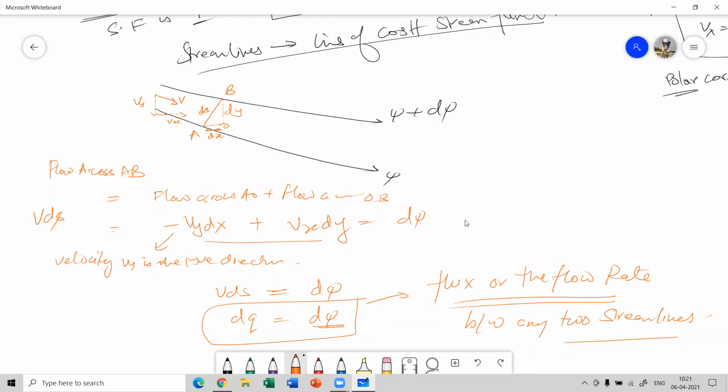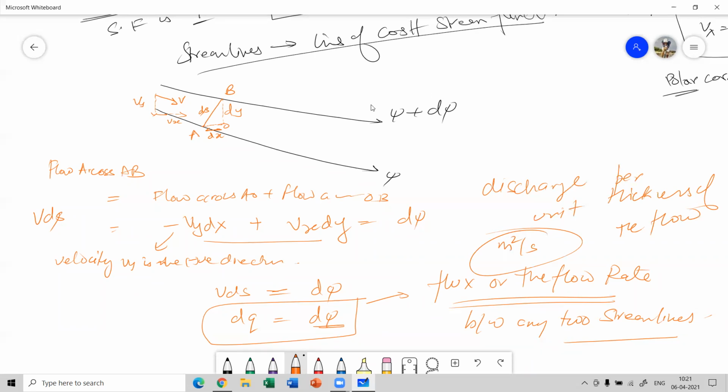Clear? Or you can also say it as the discharge per unit thickness of the flow, which is nothing but meter square per second. Okay, so the unit is meter square per second.